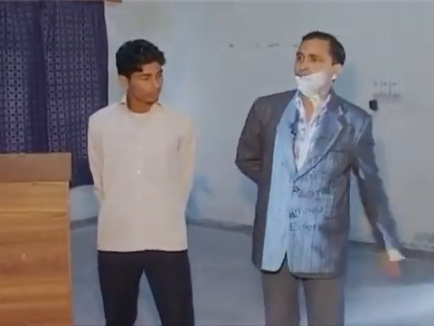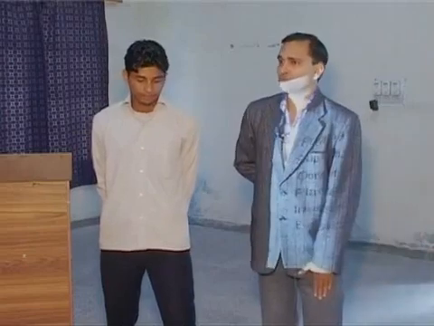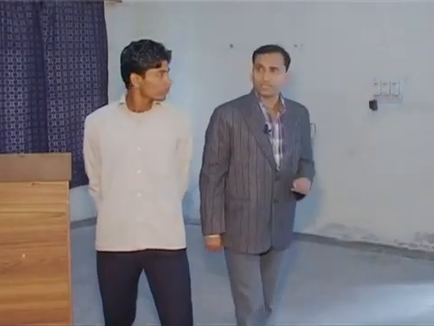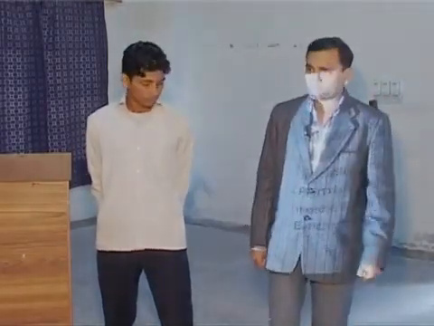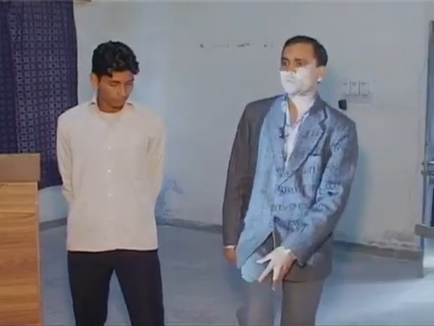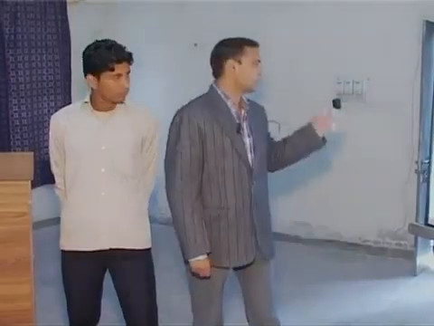Clear? You should be very clear. In the lower limb, back is ventral, front is dorsal. In the upper limb and trunk, front is ventral, back is dorsal. Dorsiflexion is the movement at the ankle joint, bringing your forefoot towards the leg. Bringing your forefoot towards the leg is dorsiflexion.